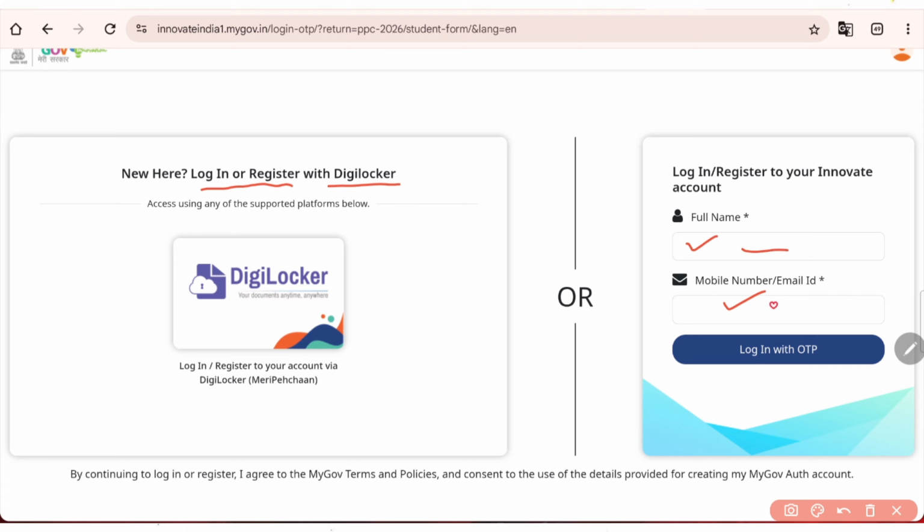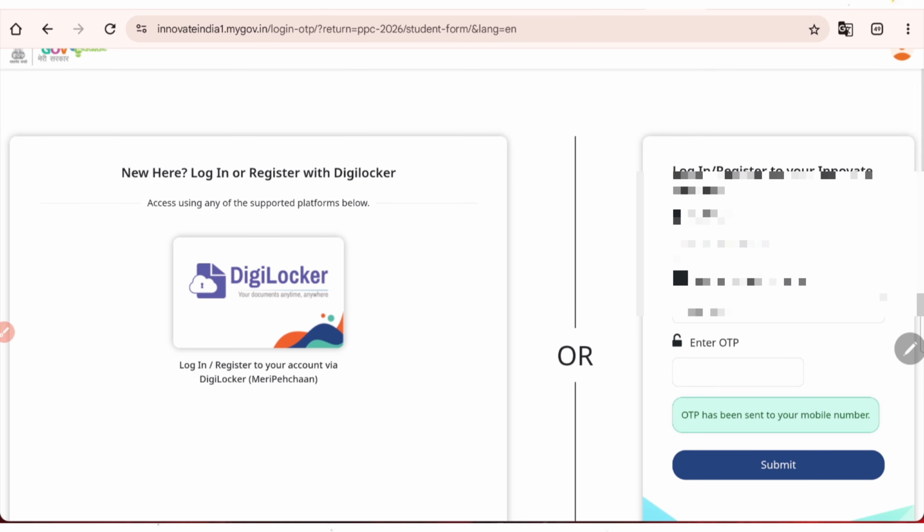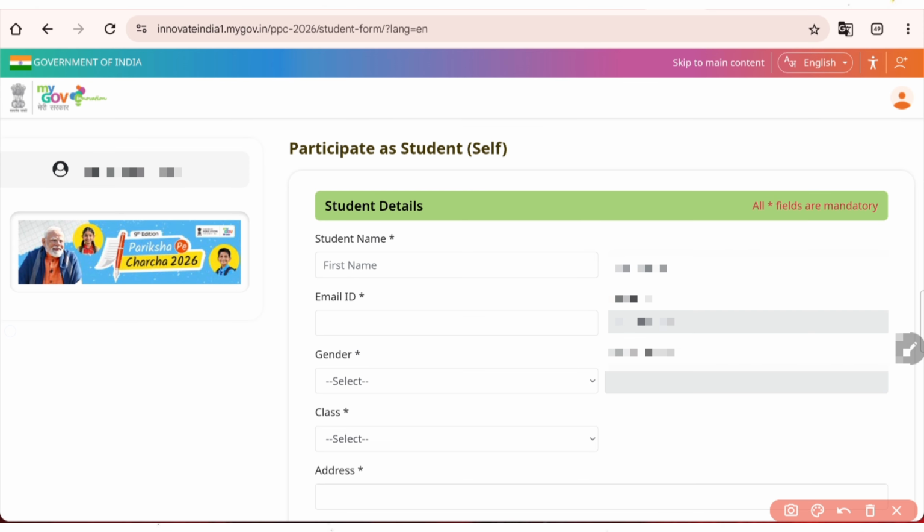First I will write my name, then I will log in through mobile number and then click on OTP. So now let's enter this. Now the OTP is sent to my mobile number. We just need to enter that OTP here. So we have entered the OTP. Now let's click on the submit button. Once you click on submit, here you will see your name and it's written participate as a student.